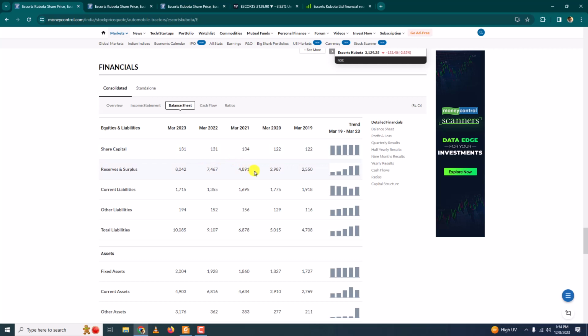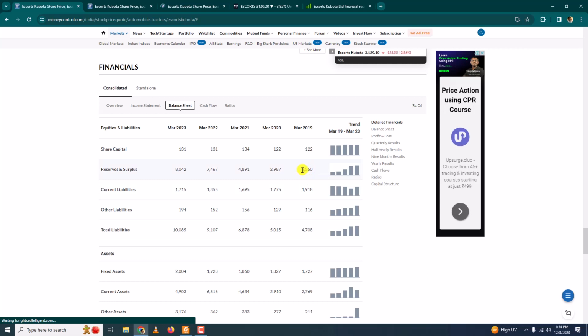All right, so let's move to next, reserves and surplus. What we want in a good company is increasing reserves and surplus. So if you start looking from here to here, here to here, here to here, here to here, gradually the reserves and surplus is increasing. If the reserves and surplus increases, it means the company is growing. Okay, so here it is increasing and this is enough for us.